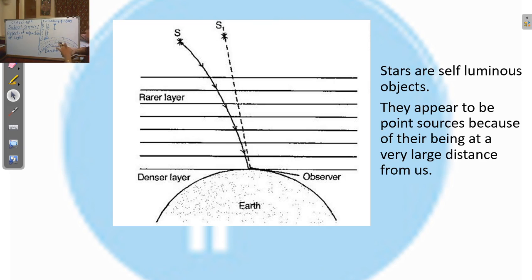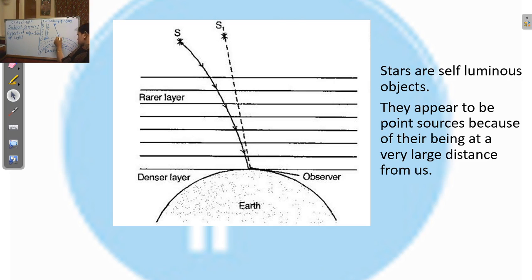It's clear. So when the light ray comes from the star, it goes from the rarer medium to the denser medium, one layer by one. This is a denser medium, then again a denser medium, and the last layer is even more dense.